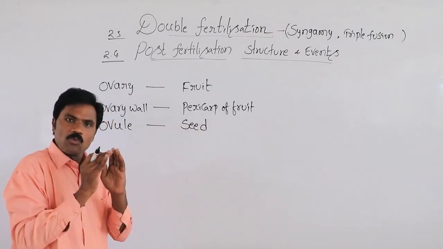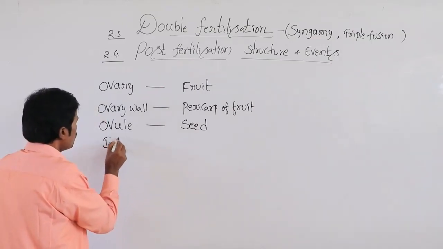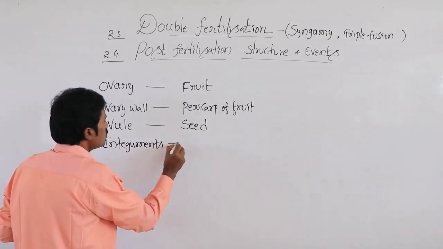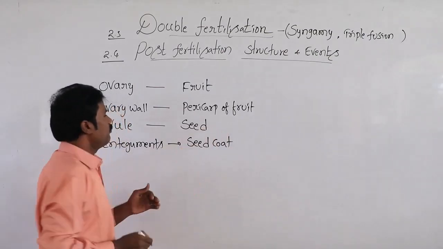The ovule is covered with integuments, and the integuments form the seed coat.